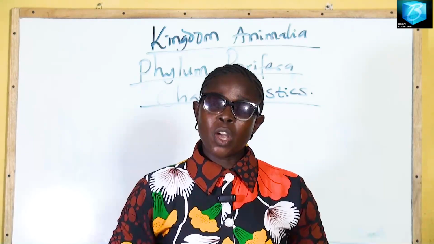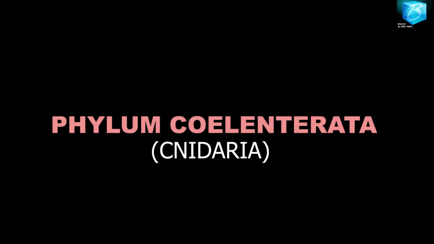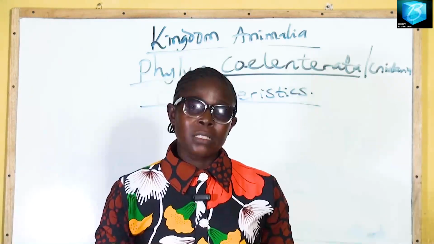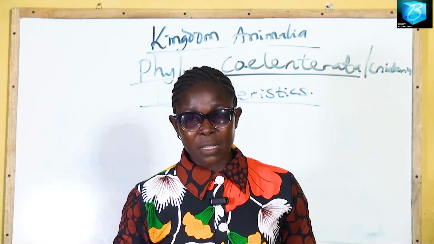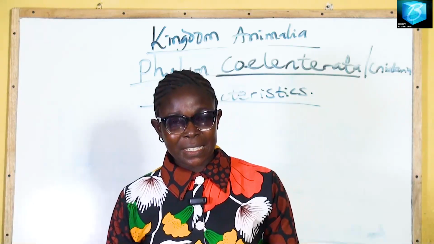We move on to the second phylum, and that is phylum Coelenterata. This phylum is also known as phylum Cnidaria. Let's first see their characteristics. Number 1, they are invertebrate animals. They are diploblastic.